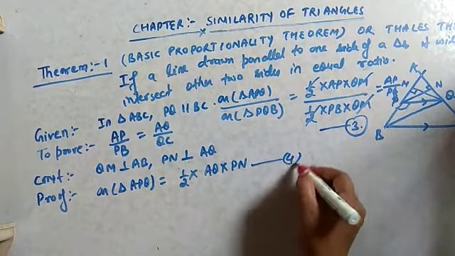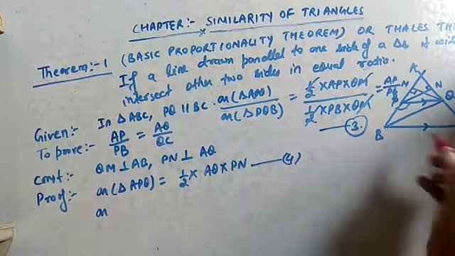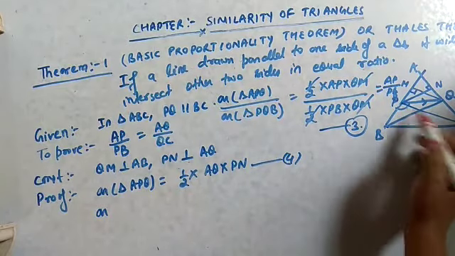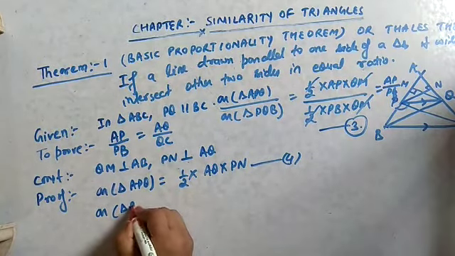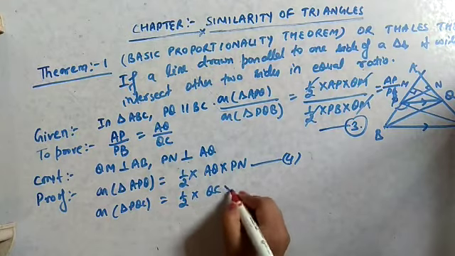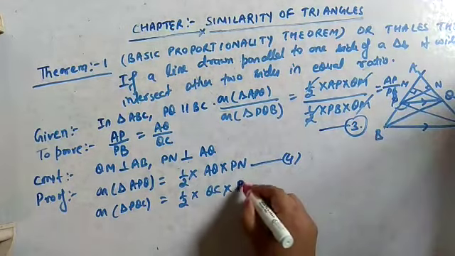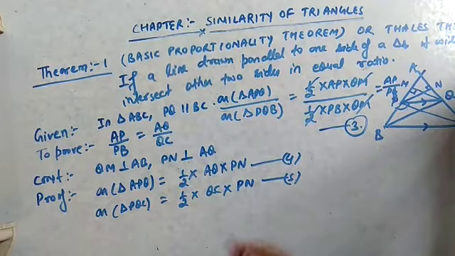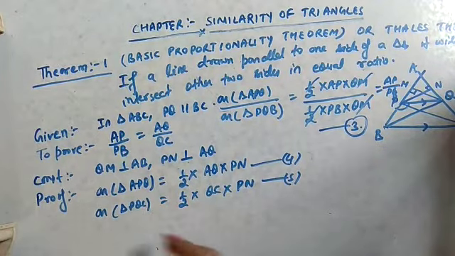This is equation 4. And then area of PQC equals 1 by 2, base as QC and then height will be PN. Again divide both the equations.